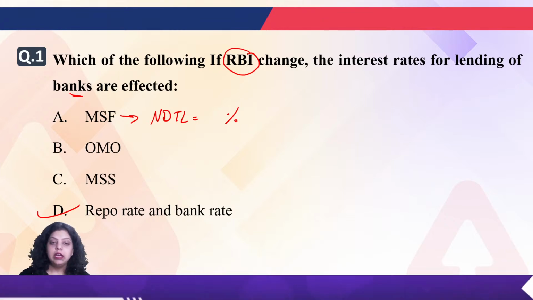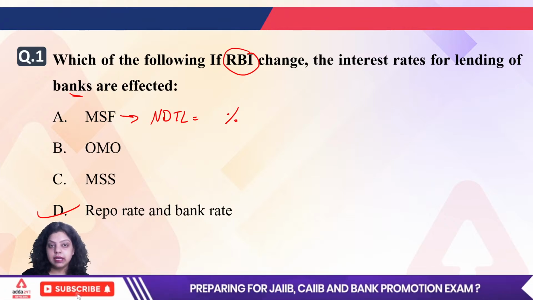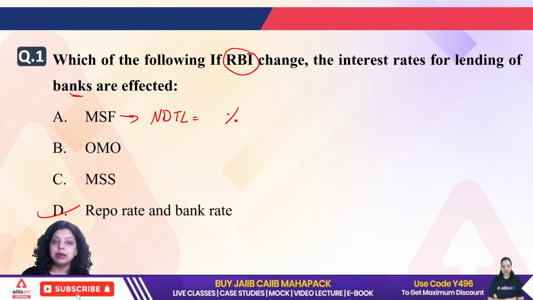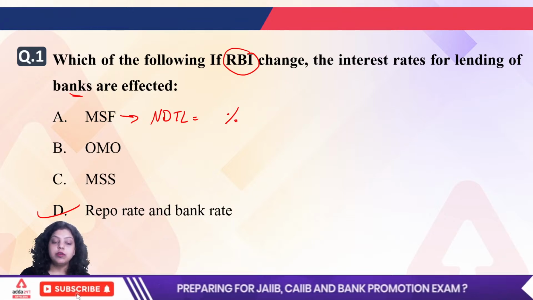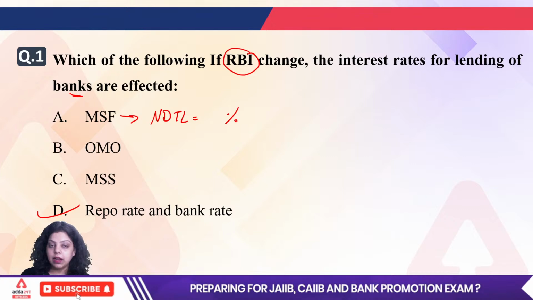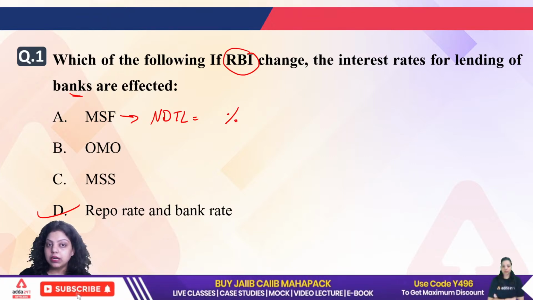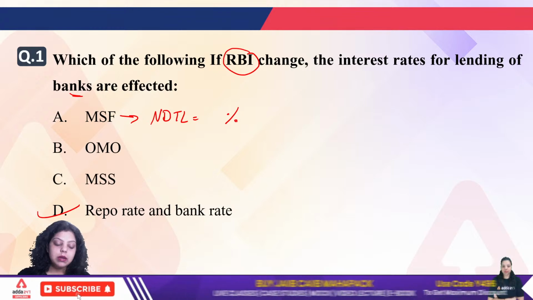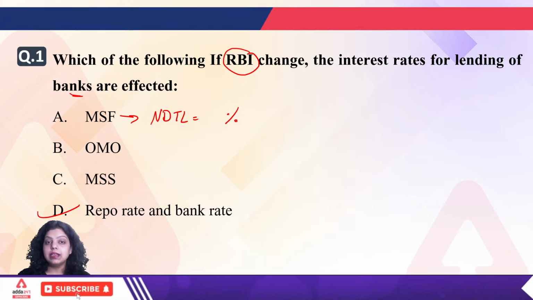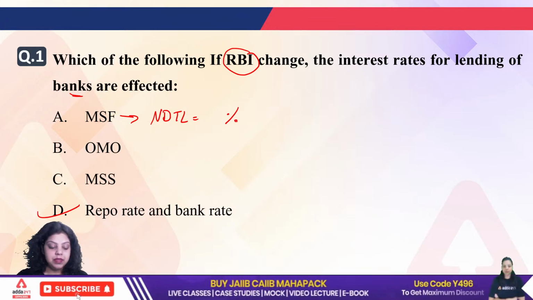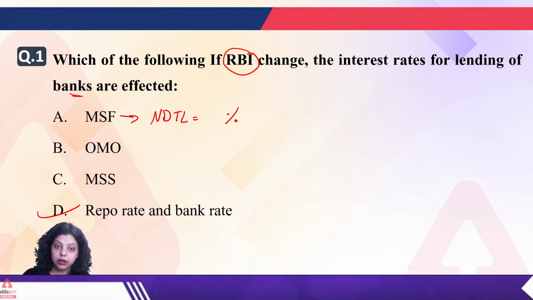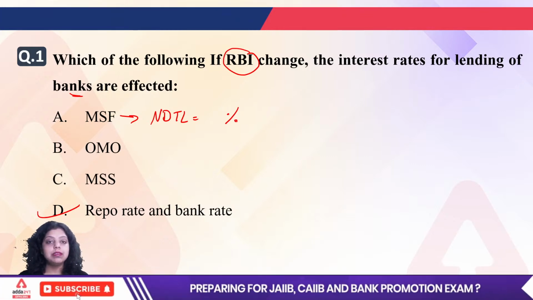What is it? Now second, if we are talking about open market operation and MSS, both perform the selling and purchasing of government securities to control money supply in the market. Whenever we want to control the money supply in the market, we can use government securities, which will be sold and purchased by Reserve Bank of India, because RBI works as an agent for Government of India. That's why the selling and purchasing of government securities will always be done by the Reserve Bank of India.